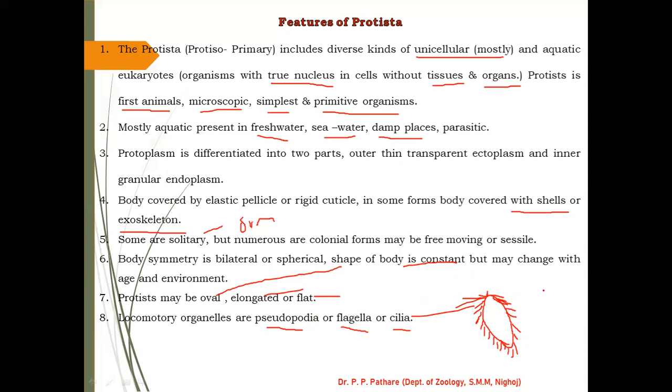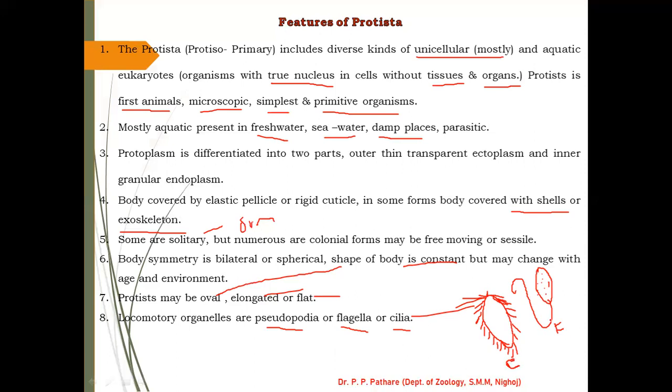For example, euglena. I will try to draw the diagram of euglena here. This is your euglena. Unlike paramecium, it does not show cilia on its external body surface, but the posterior end of euglena shows a characteristic that is called flagella. This is flagella, and this is cilia.